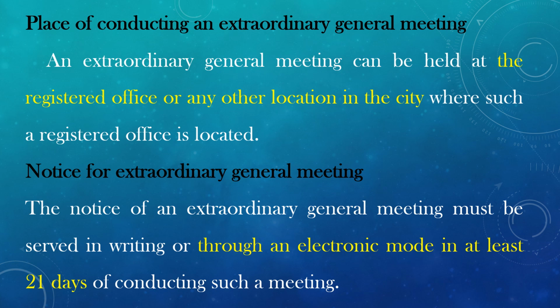Place of conducting an extraordinary general meeting. An extraordinary general meeting can be held at the registered office or any other location in the city where such a registered office is located. Next, the notice for extraordinary general meeting. The notice of an extraordinary general meeting must be served in writing or through an electronic mode at least 21 days before conducting such a meeting.